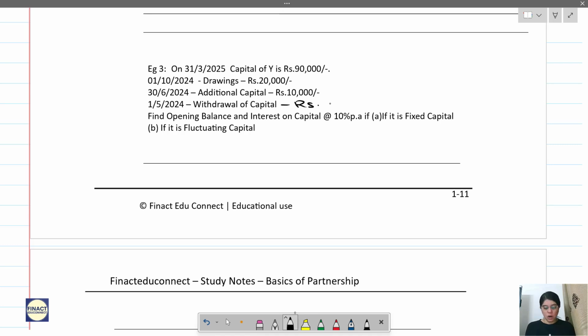So this withdrawal of capital is 15,000 over here. Just change this to 15,000. And rate of interest, don't keep it as 10%, make it 12% per annum. Just make this correction in the book.